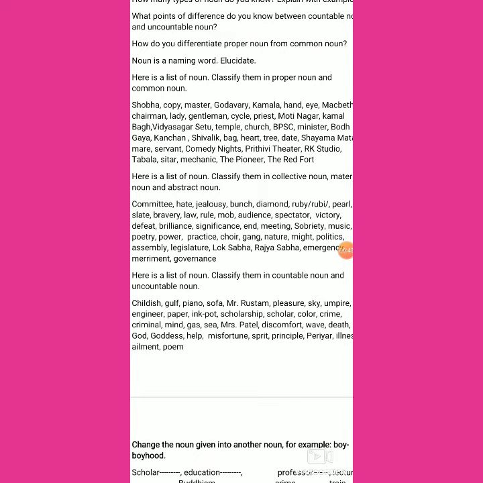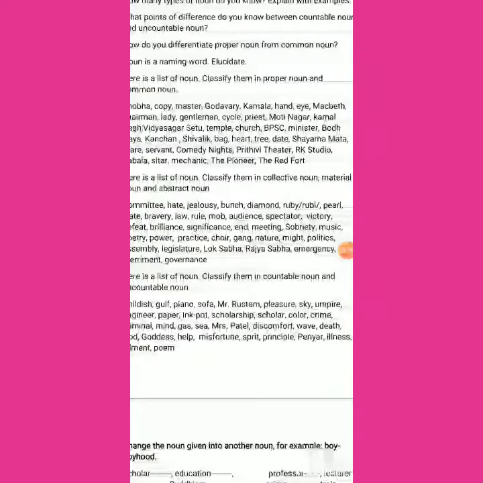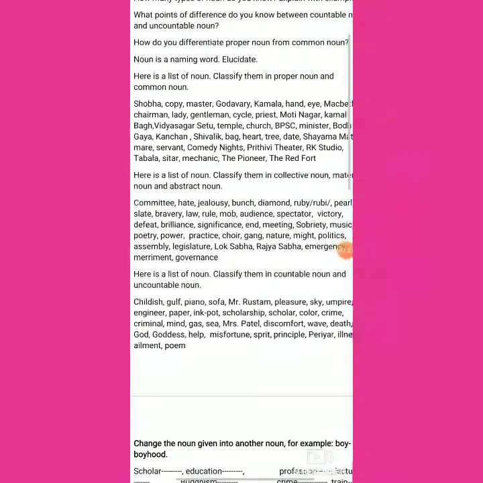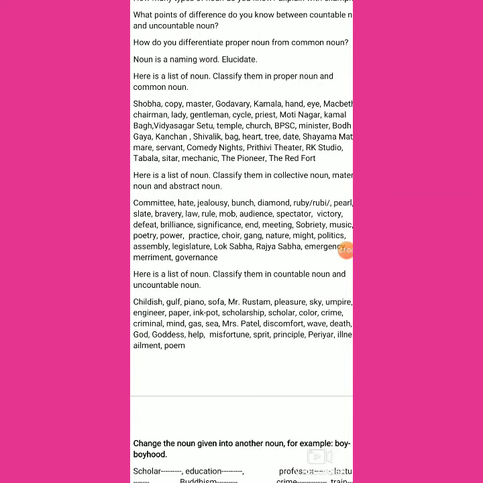Shobha, being the name of a person, is a proper noun. Copy, common noun. Master, common noun. Godavari, proper noun. Kamla, proper noun. Hand is common noun. Eye is common noun. Macbeth is proper noun. Chairman is common noun. Lady, gentleman, cycle, priest are common nouns.